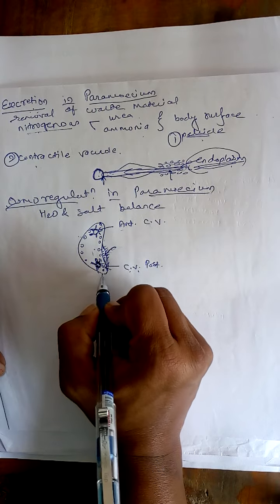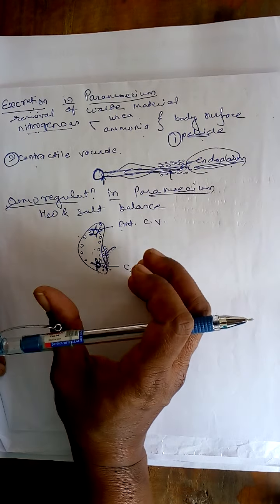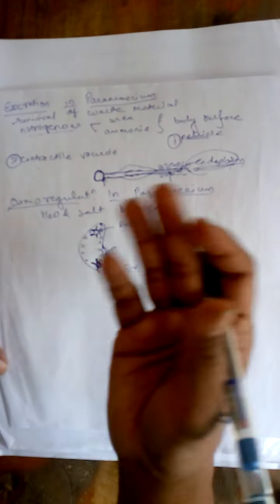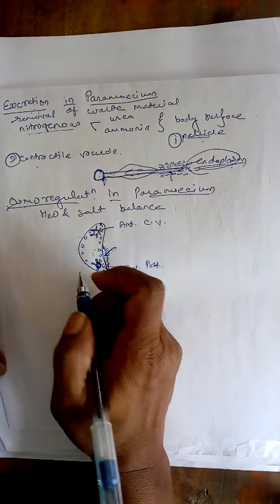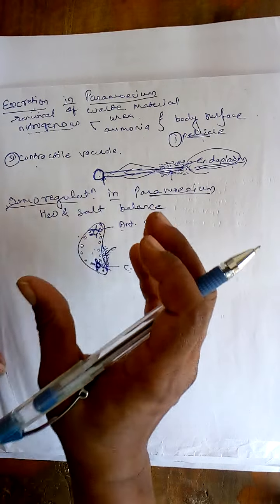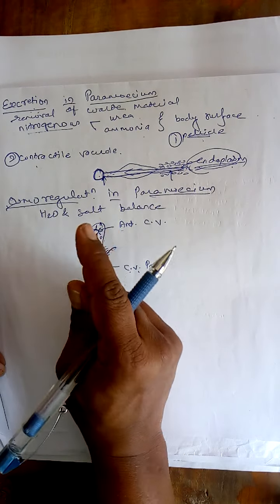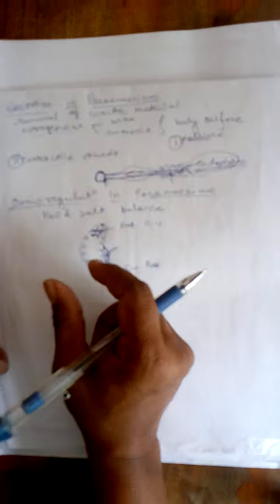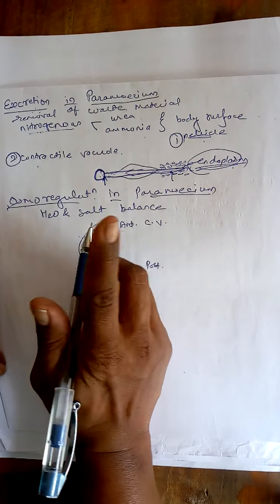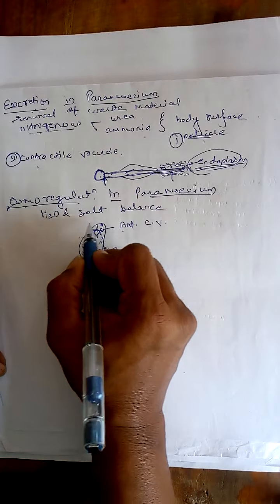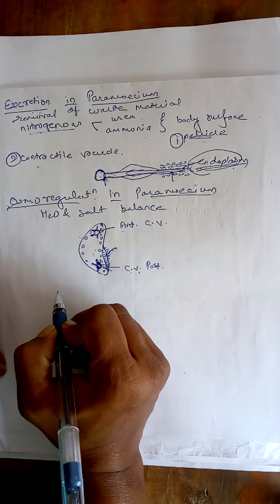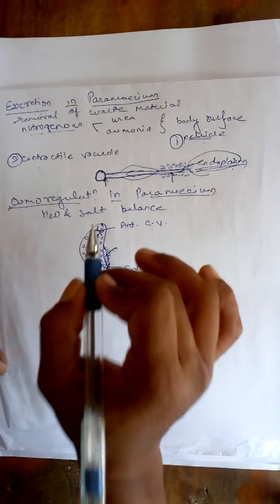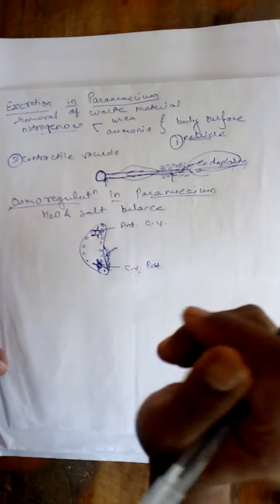Since endosmosis takes place, in a paramecium the contractile vacuole eliminates a large amount of water, a volume equivalent to its body volume, and that process occurs in about half an hour. Means what? If you measure the volume of the body of the paramecium, that much water is expelled in half an hour.